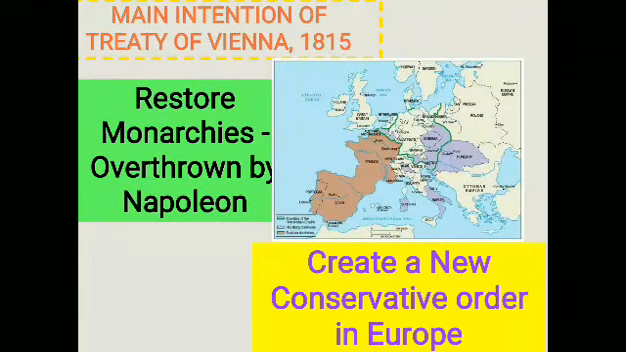The main intention of this Treaty of Vienna in the year 1815 was to restore monarchies which had been overthrown by Napoleon, and to create a new conservative order in Europe.